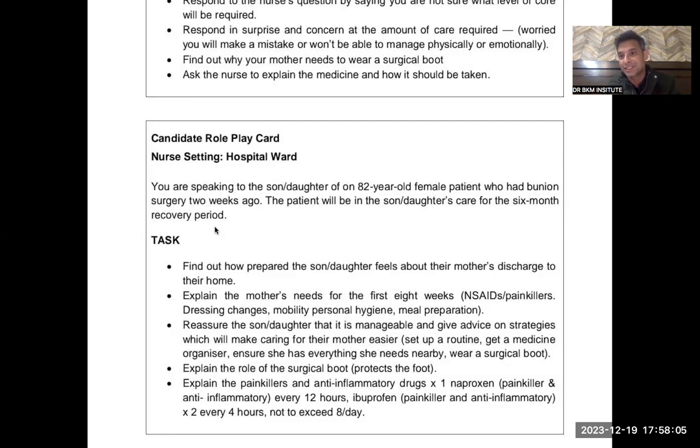So when you're talking to the patient, it's easy. You need to do this thing, you need to do this thing. But now you have to talk to the son or the daughter and tell that you need to do this thing for your mother. So that is what is the difference. So first task, these are the points we need to cover. And I have always told you, if by chance you miss out on any of the single point, there is nothing to worry. But in the last, summarization or reassurance is very, very important. You can't miss out on summarization and reassurance. You can miss out one point, that's fine, but you cannot miss summarization and reassurance.